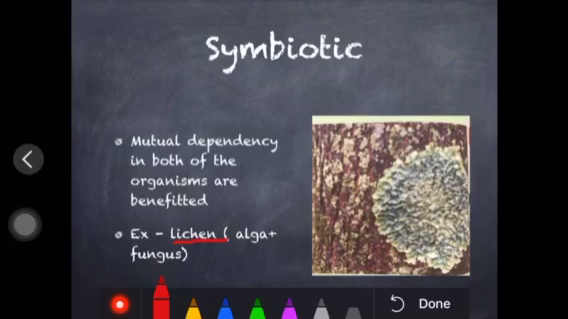Lichen is a combination of algae and fungus. The two organisms are present in the lichen, algae and fungus. Algae is green in color, so it gives food to the fungus, and the fungus provides shelter to the algae. So they both benefit. When two organisms live together in a benefited form, such a relationship is called symbiotic.